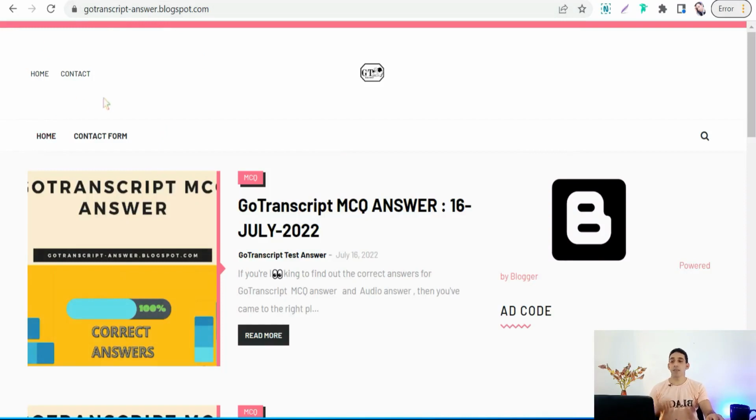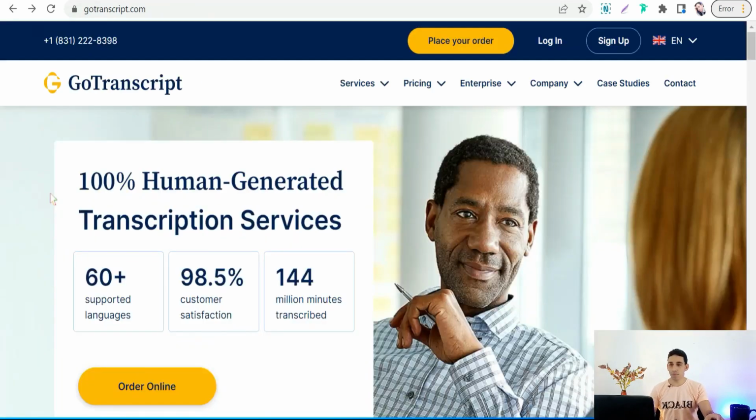GoTranscript-answer.blogspot.com. This awesome website gives you all the answers you need to pass all tests to be a transcriptionist in GoTranscript.com. Here you will find all answers for the multi-choice question test and the audio test as well. So firstly, you have to head to GoTranscript.com as you see, and of course GoTranscript.com is one of the most famous platforms where you can generate transcripts and captions of your video files and your audio files.